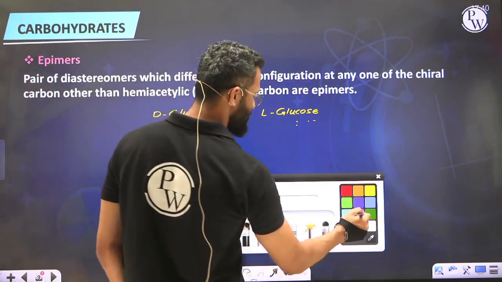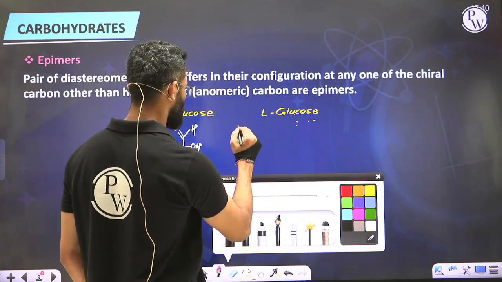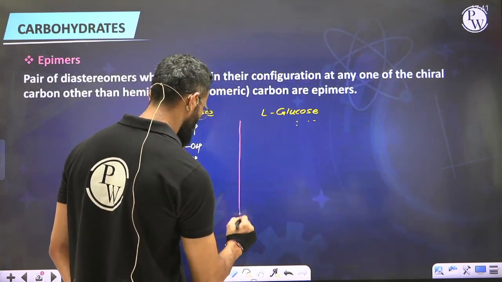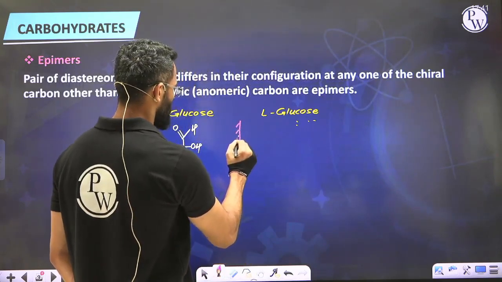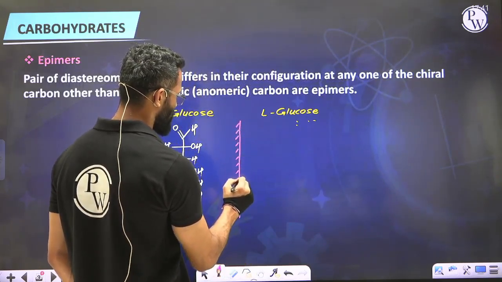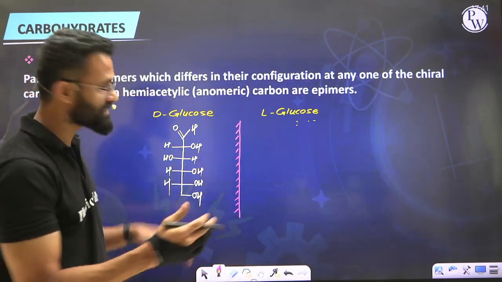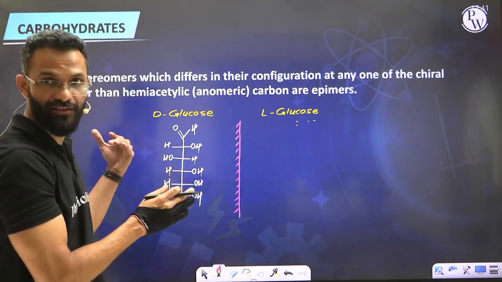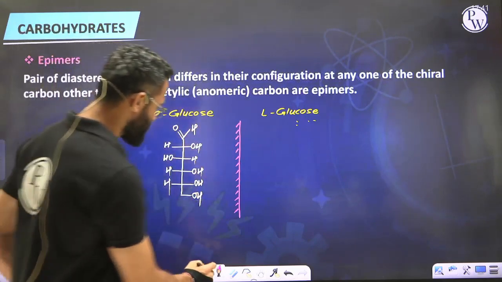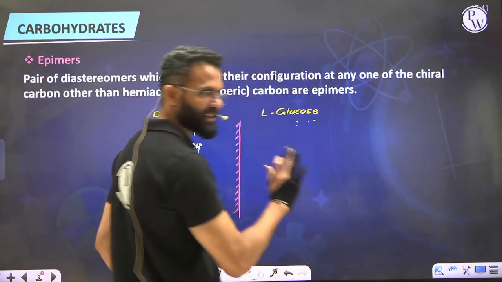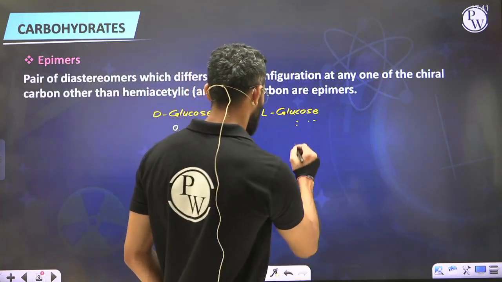Like I said, it is always going to be a mirror image of this. If you want to get the structure, you can follow the same sequence the way we followed for the D series, you can follow for the L series. It's just that for the first carbon you put OH to the left and then to the right. Okay. So as of now, I'm telling you a simple way. Directly remember, it's going to be a mirror image.